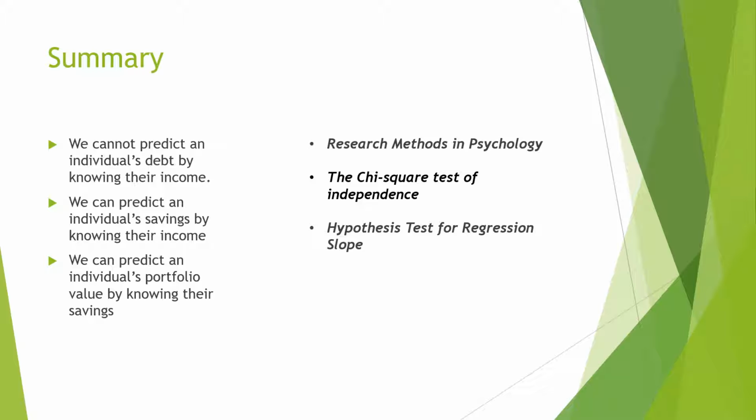In summary, after performing 3 regression analysis tests, we can conclude that we cannot predict an individual's debt by knowing their income. We can predict an individual's savings by knowing their income, and we can also predict an individual's portfolio value by knowing their savings. To better understand these processes, how to set up null hypothesis testing, analyze the results, you can review the following articles: Research Methods in Psychology, the chi-square test of independence, and Hypothesis Test for Regression Slope.